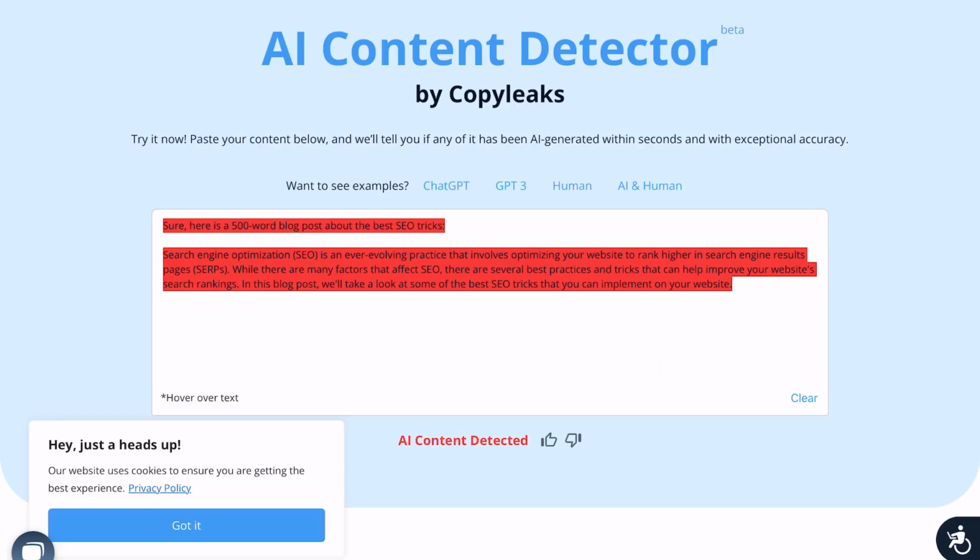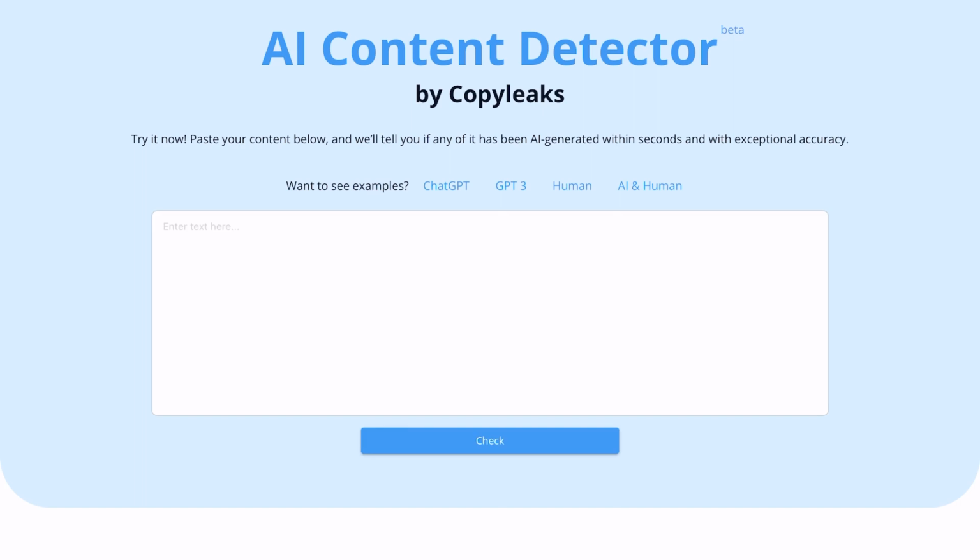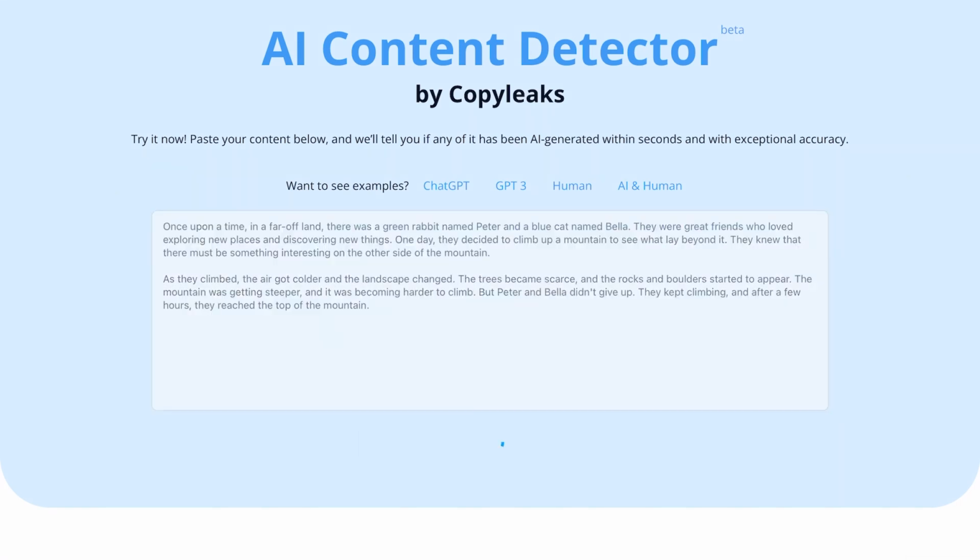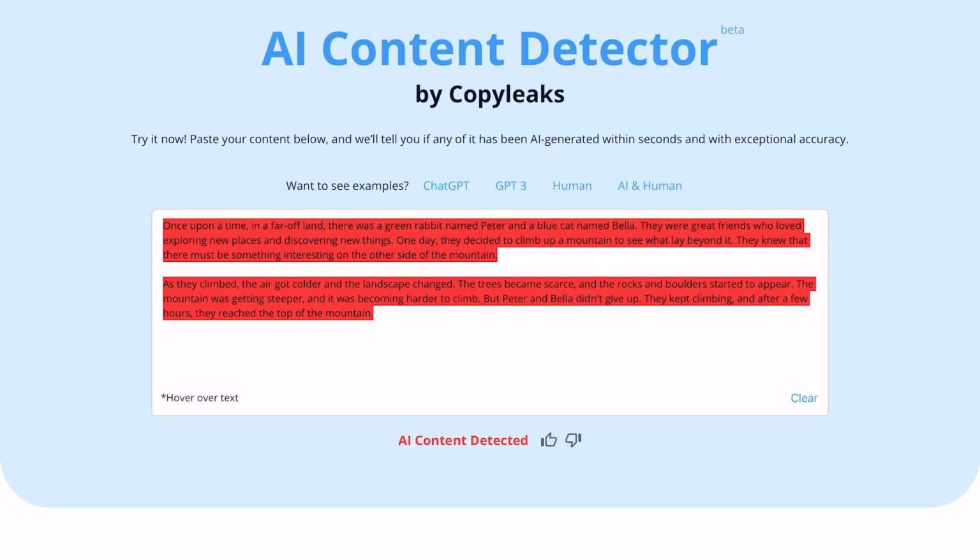So we'll just take this, go back to the AI checker, put it in and check it again. And unfortunately, you see that this is detected as AI generated content as well, 99.9% in this case.